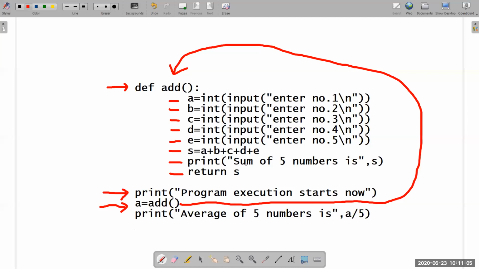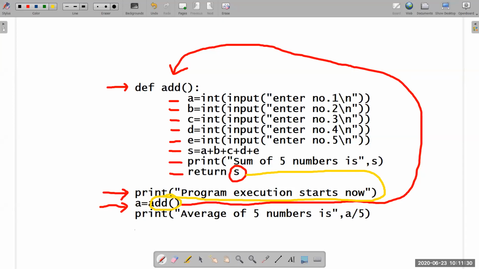That means this S will simply move to the place from where the function gets called. Just see this yellow line here.